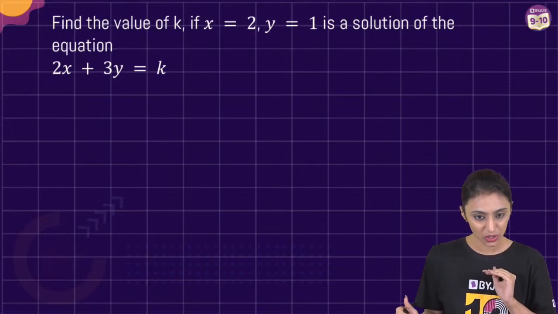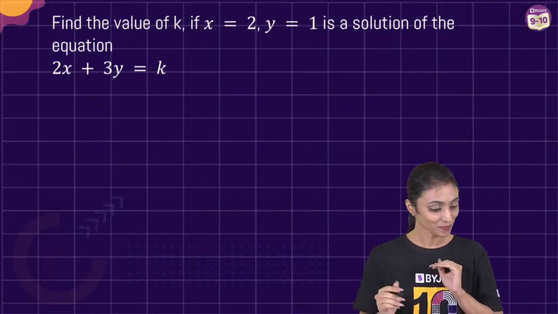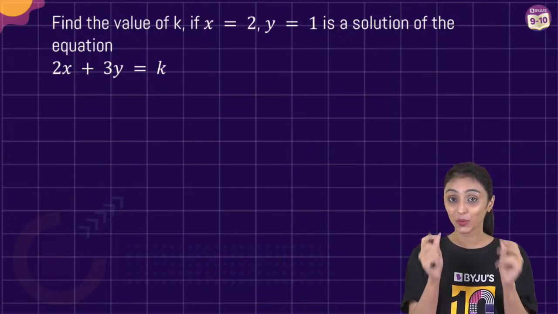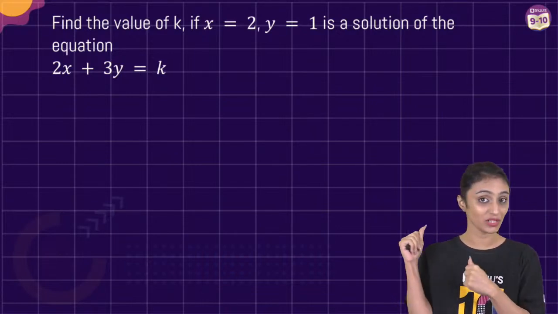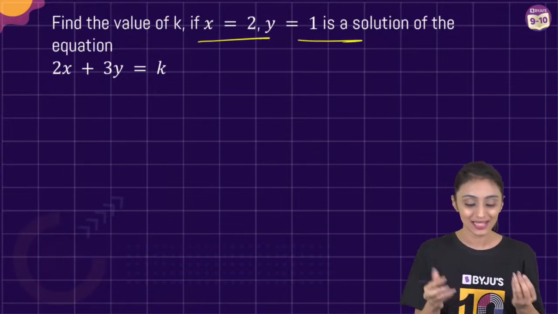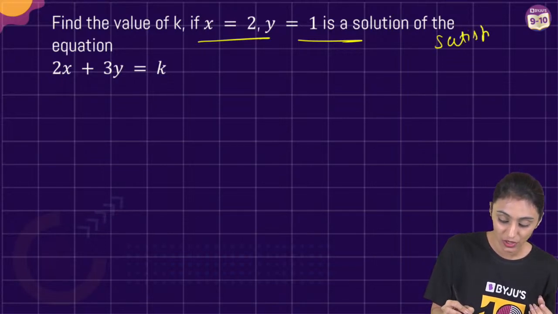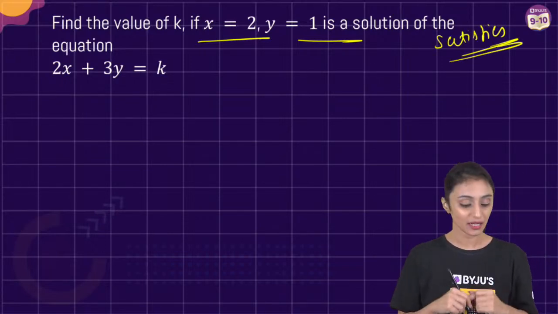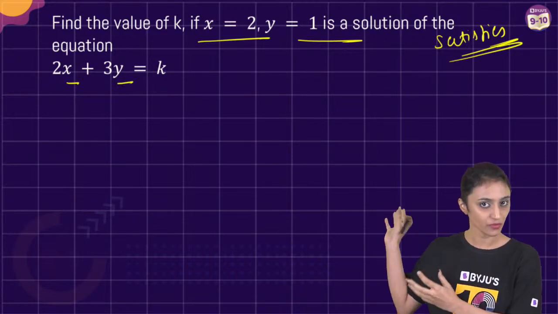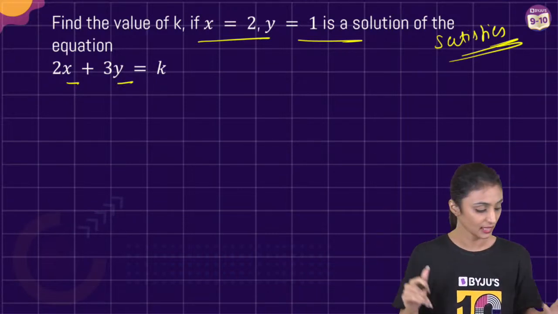Yes, Jishnasu, we will be doing that. Chandan, great. So 2x plus 3y equals k. What does this mean? I hope I made this clear in the last concept session. Whenever the question says that these are the solutions to the equation, or that it satisfies the equation, that means when I put the values of x and y here, they should satisfy the entire equation.